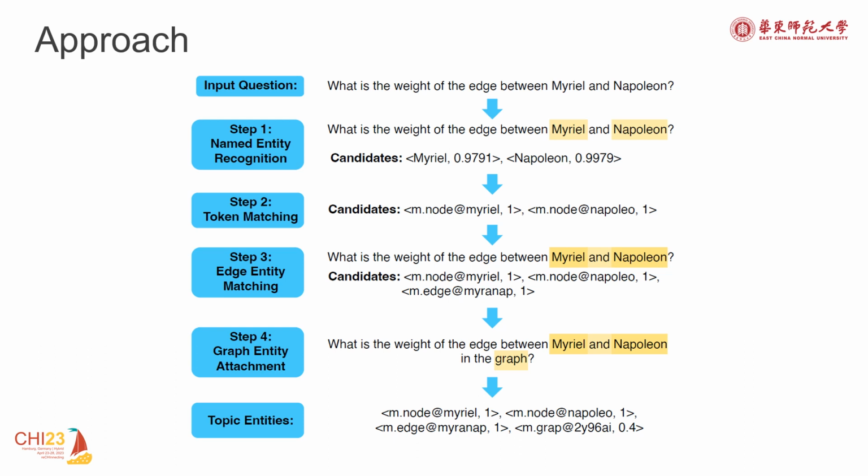First, we utilize the NLP framework FLAIR and the SOTA NER model FLIRT for named entity recognition. Second, we tokenize the question, generate n-grams and match all n-grams with entities in our KB to prevent the NER model from missing topic entities. Third, we design a connective word matching step to extract entities related to edges. At last, as all the questions are relevant to the graph, if the graph entity is still not present after the above steps, we will add the graph entity.